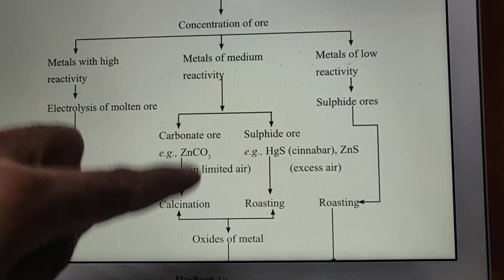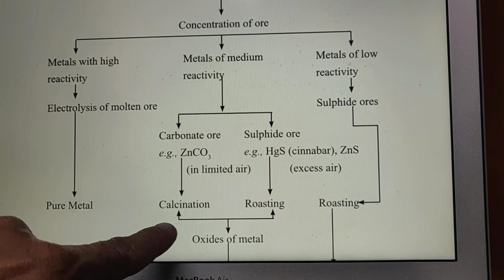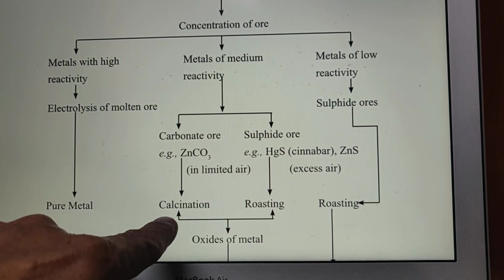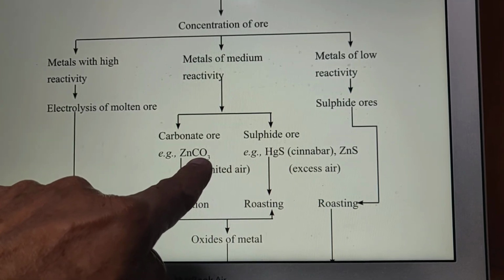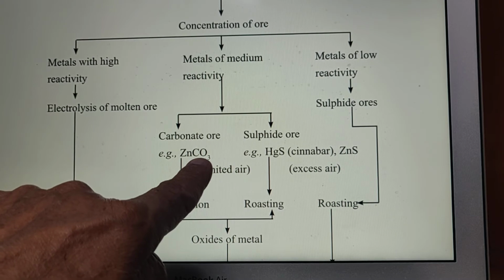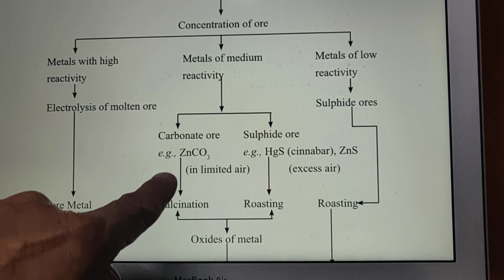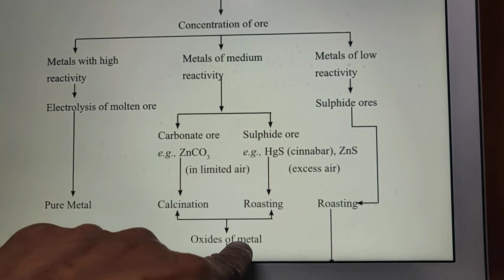So changing metal ore into metal oxides, we have 2 processes: one is calcination and another is roasting. Calcination is done for ores which have a high percentage of oxygen, that is carbonate ores. For zinc carbonate, we supply limited air and heat the ore, and we get metal oxides.